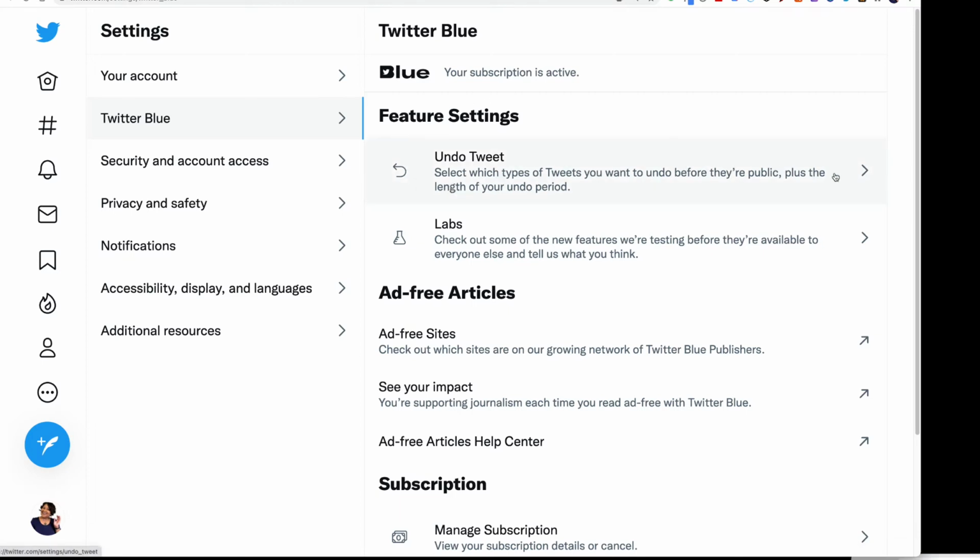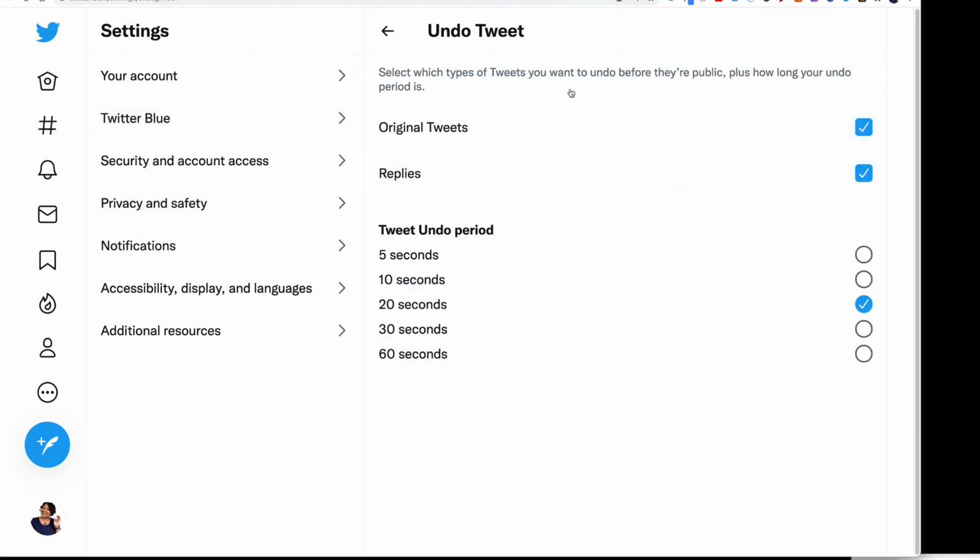You've got the ability to undo tweets. Select which types of tweets you want to undo before they're public, plus how long your undo period is. For example, you can undo original tweets or replies. You have the option for 5 seconds, 10, 20, 30, 60. I do believe that 20 is the default, so you definitely want to come in here and tweak that as needed.